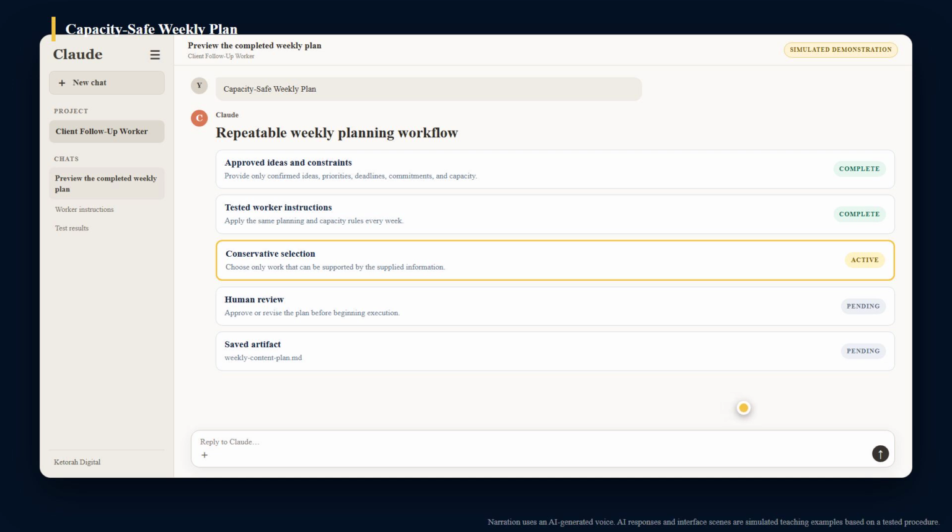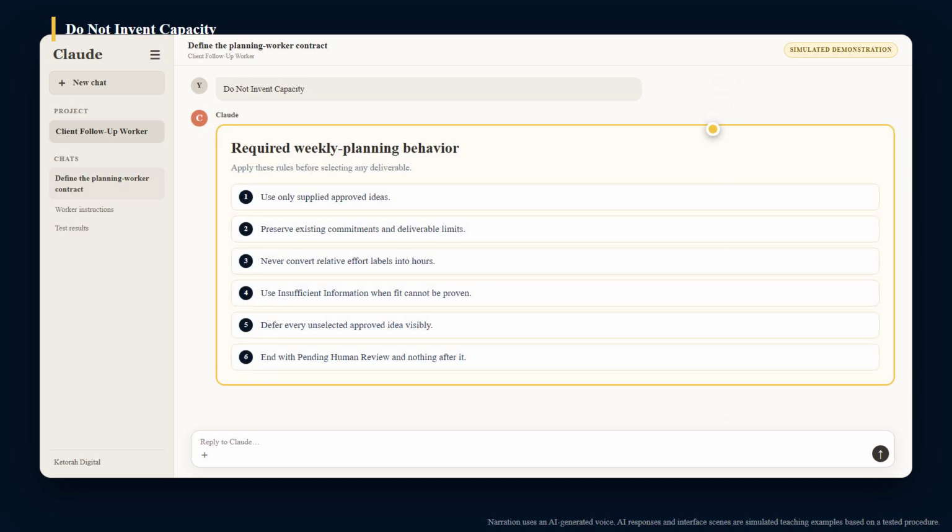action. The worker follows a fixed contract. It uses only approved ideas, preserves every existing commitment, and never converts low, medium, or high effort into hours. When capacity cannot be proven, it uses insufficient information. When fixed commitments consume all available time, it uses overcapacity and selects no new deliverables.